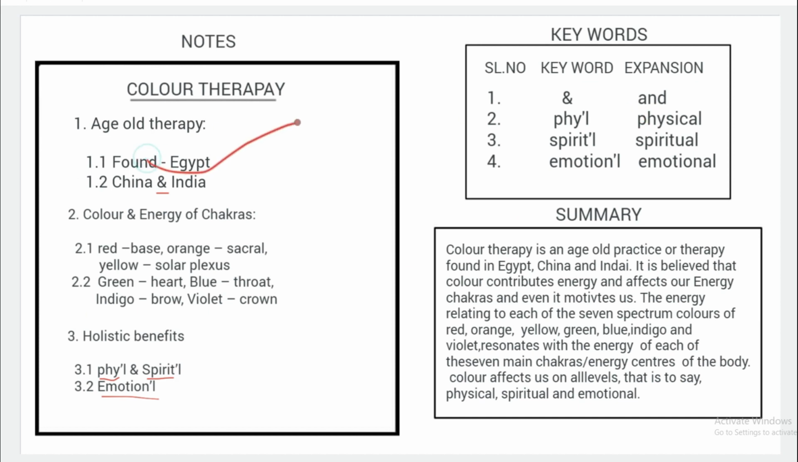So this is about writing notes. It gives you 4 marks: title gives you 1 mark, indentation and numbering gives you 1 mark, notes give you 1 mark, and keywords give you 1 mark. Now come to the summary.